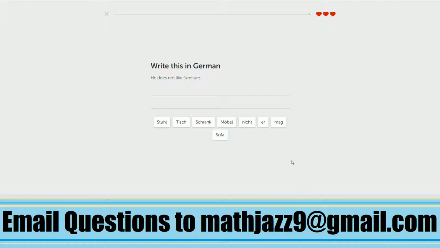So just like yesterday, if we translated this in the exact word order from English into German, he does not like furniture, we would start with er. But it is not capitalized in this list of words, therefore it's wanting us to reorder this sentence. Now, as I said yesterday, in English we basically need to have the subject come first, but in German that's not the case.